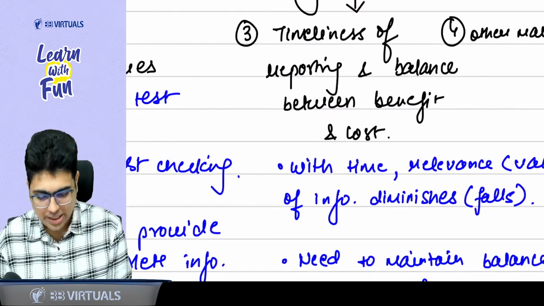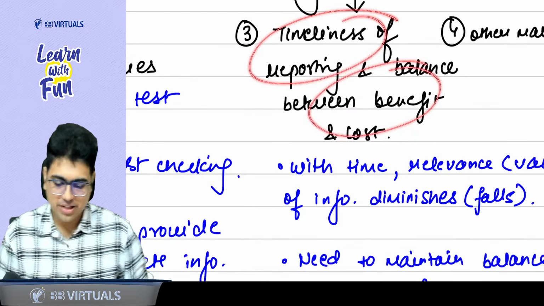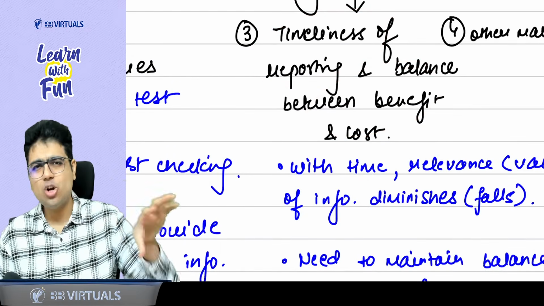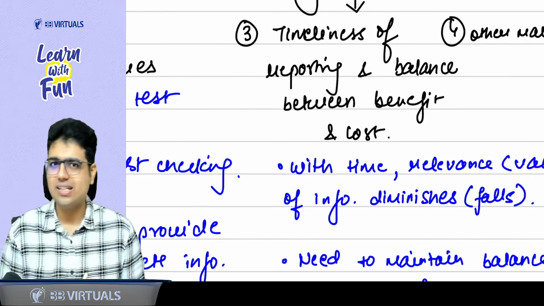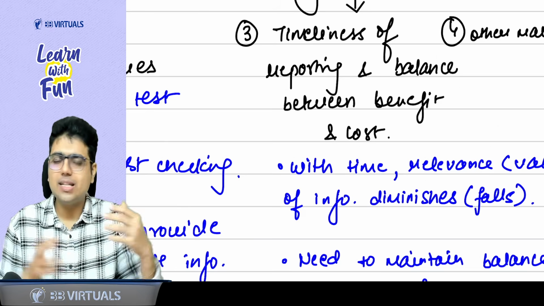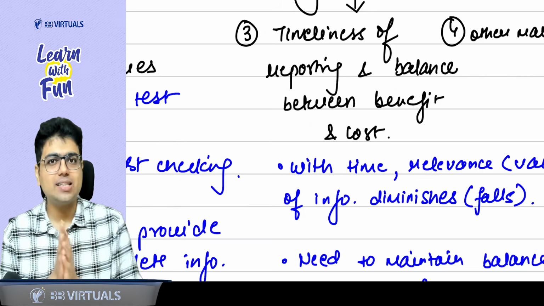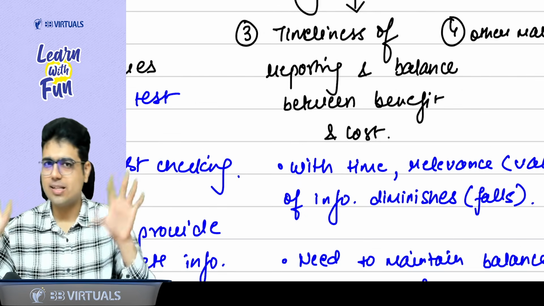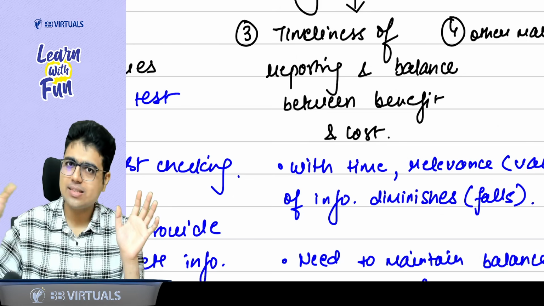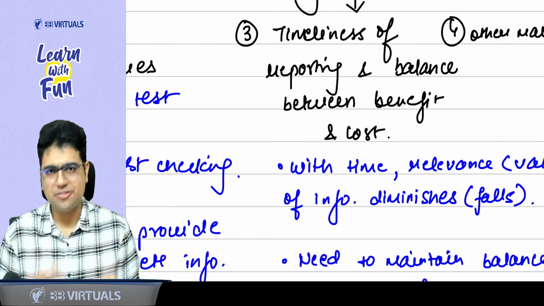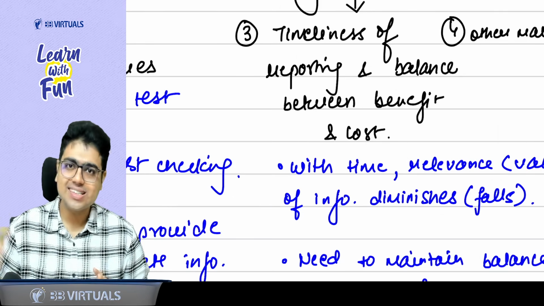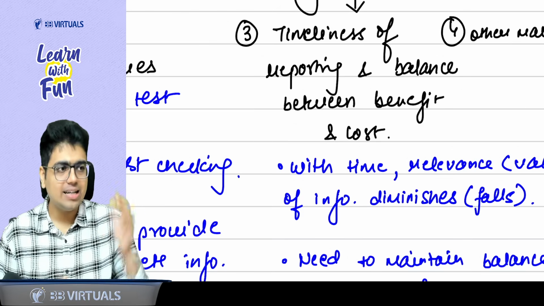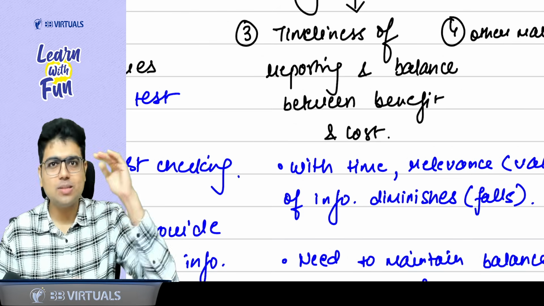Now, sir, talking about timeliness of reporting and balance between benefit and cost, you need not go into detail, just understand a basic thing: with time, things change. If you were doing the audit last year and you are doing the audit this year also, last year you tested some controls and the controls were effective, and this year, maybe due to some cost cutting,